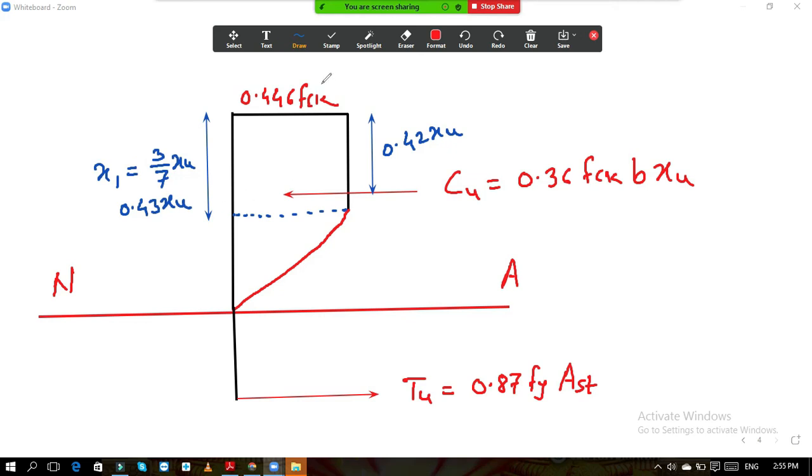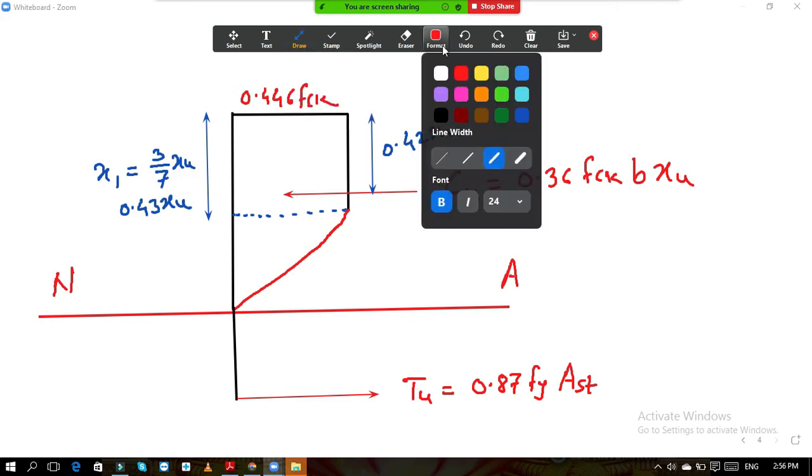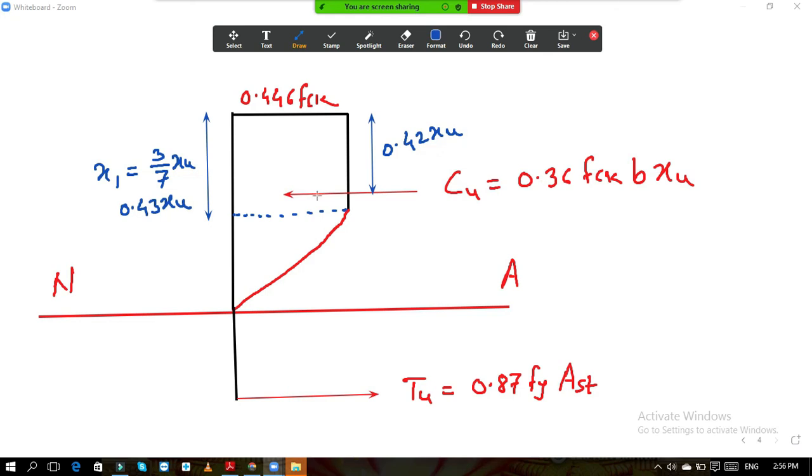So ultimately, the distance between these two forces is Z, this is called the lever arm. What is this distance? Z is equal to D minus 0.42 XU. Why is it D minus 0.42 XU?